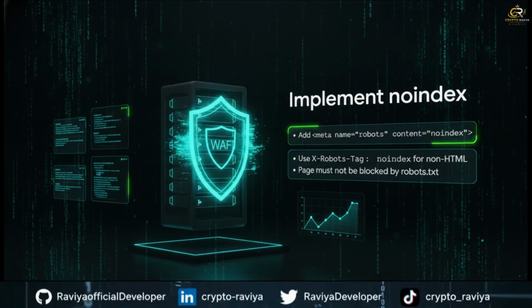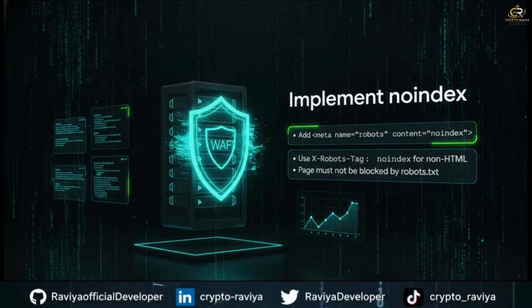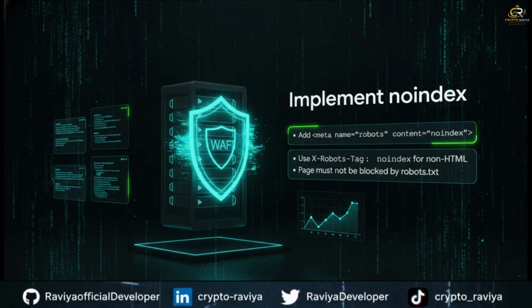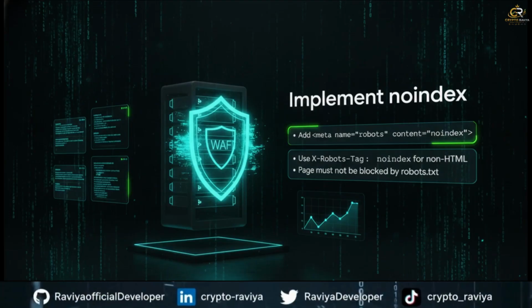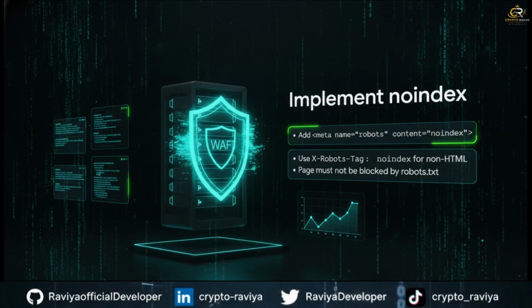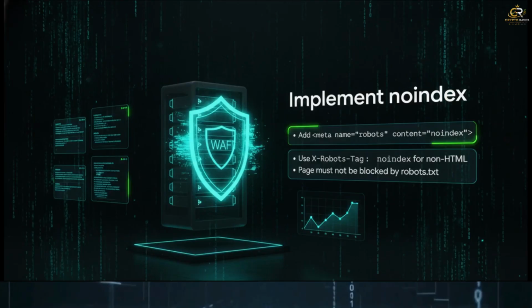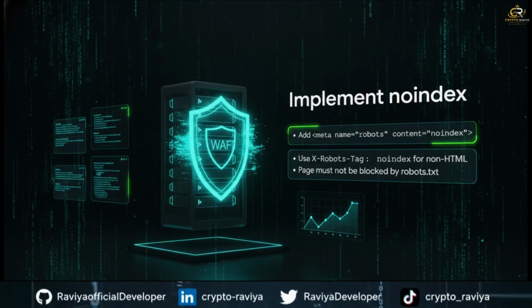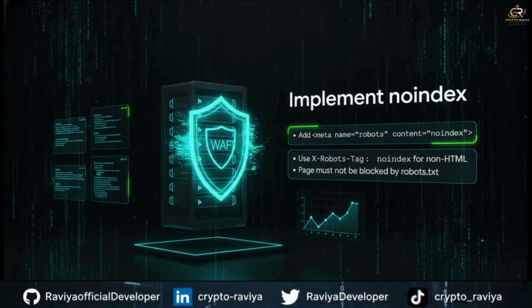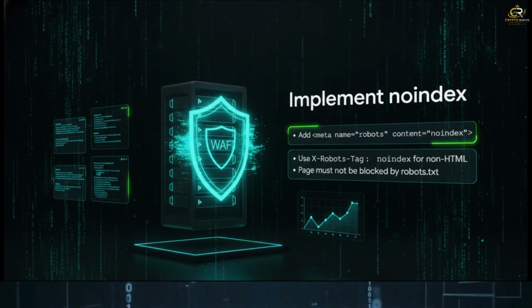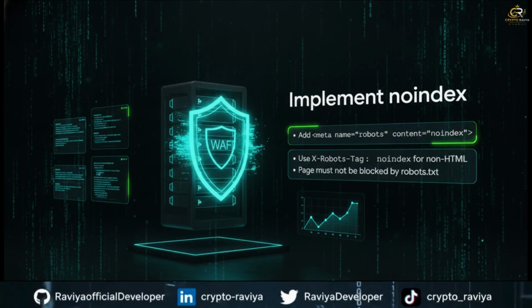Now here is a crazy paradox you have to remember. For either of these no-index rules to work, you actually have to let the crawler reach the file. If the file is blocked by your robots.txt file, the crawler can never read the no-index tag and therefore can't obey it. Mind-blowing, right? And finally, on the network defense side, deploying web application firewalls with strict rate limiting is essential to detect and block those automated dork scanning tools we looked at earlier.